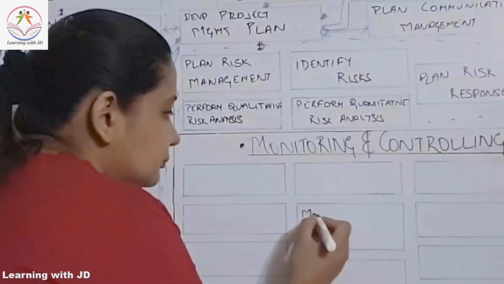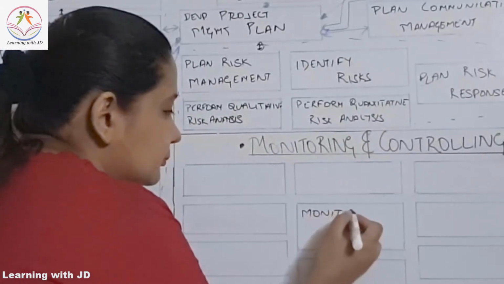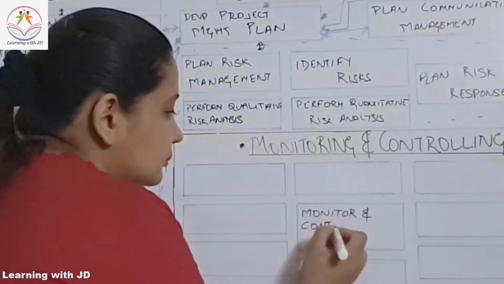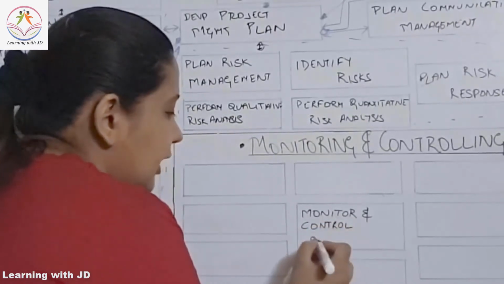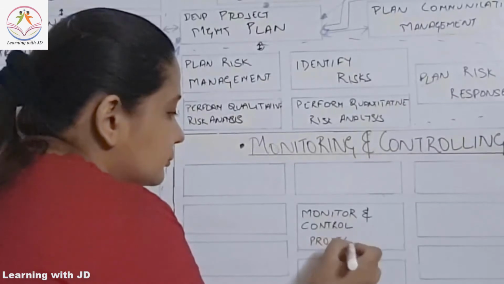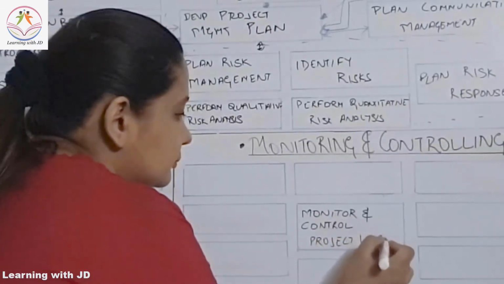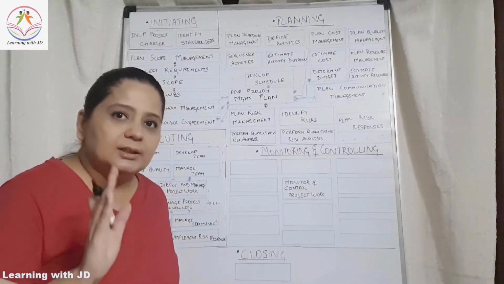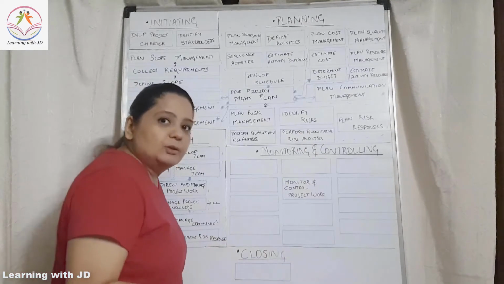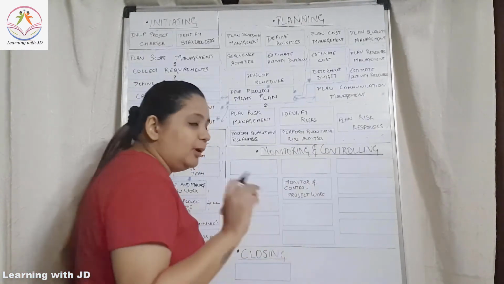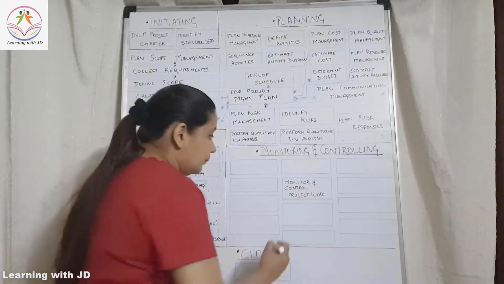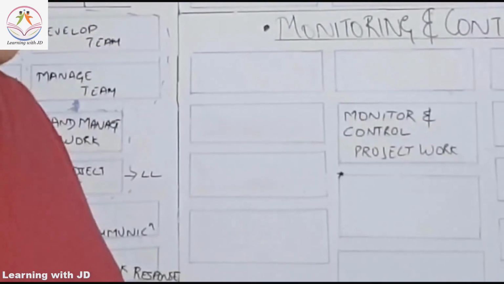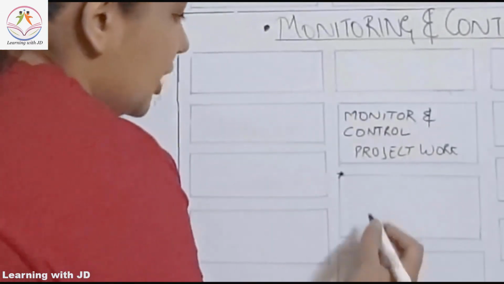So monitor and control project work. Yeah? So monitoring and controlling your project work is the first component. Coming to the next component, the second one is perform integrated change control. I'm putting a star here. This is very important because all the changes will be a part of perform integrated change control.